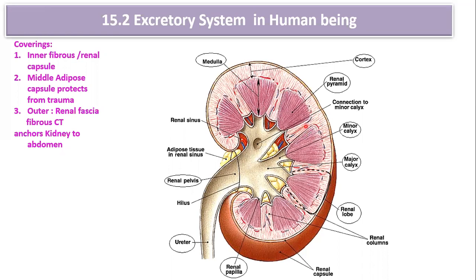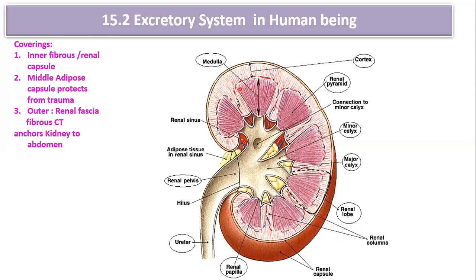The part of the cortex, as written over here, is the renal column; you can call it either renal column or column of Bertini. So the medulla is represented by a number of triangular structures called renal pyramids or medullary pyramids. In between them, the part of the cortex continues, and it is known as the column of Bertini.